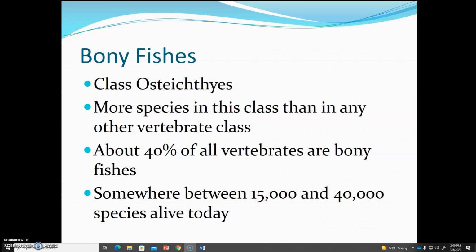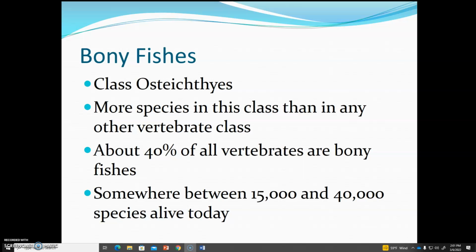I think I've told you derivatives before, but the class name is Osteichthyes. And so this comes from the bones that actually make up the skeleton. These are called osteocytes. So derivatives we talked about would be like osteoporosis, which is a disease of the bone, especially in humans as we age. So derivatives here relate directly to the fact that these all have a skeleton made entirely of bone, which is different than what we just saw for the cartilaginous fish like the sharks and rays.